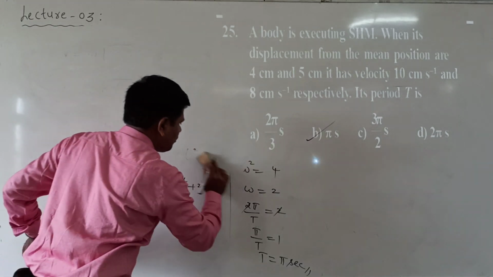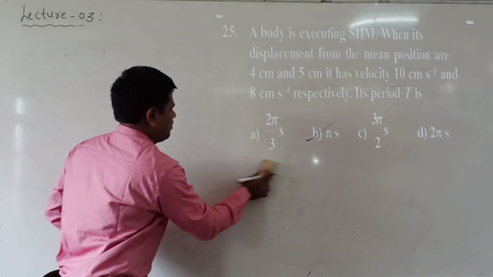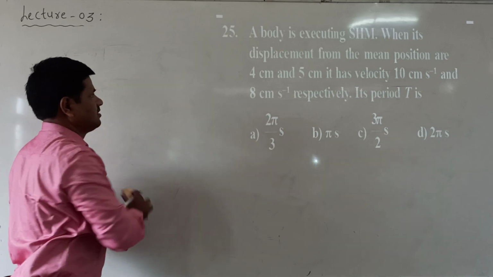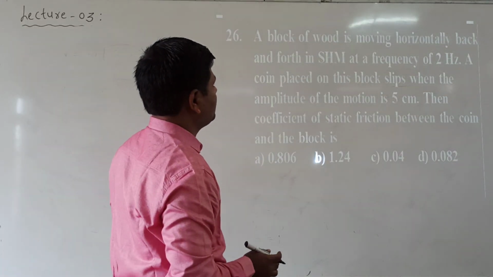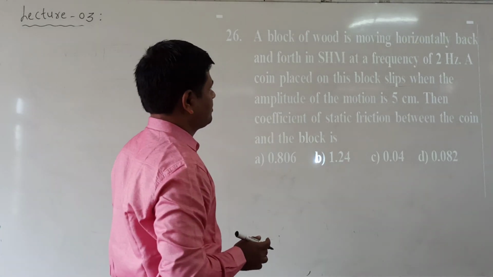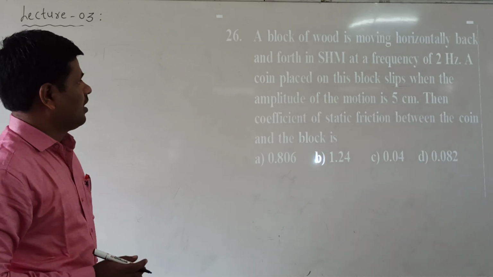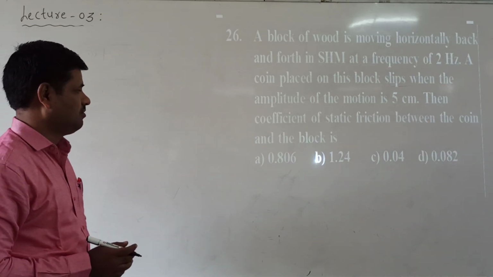Next we move to question number 26. A block of wood is moving horizontally back and forth in SHM at a frequency of 2 Hz. A coin placed on the block slips when the amplitude of motion is 5 cm.